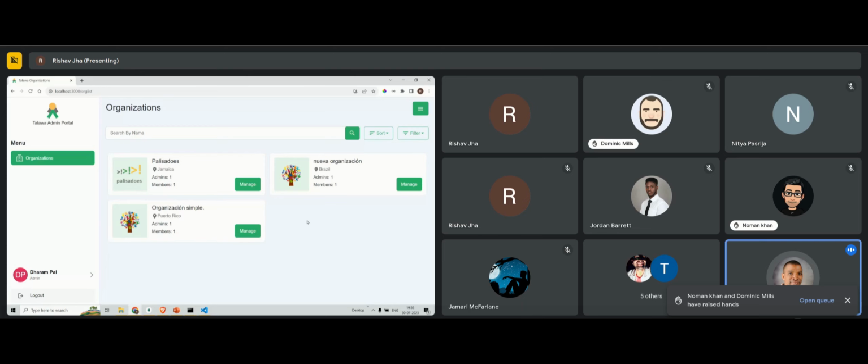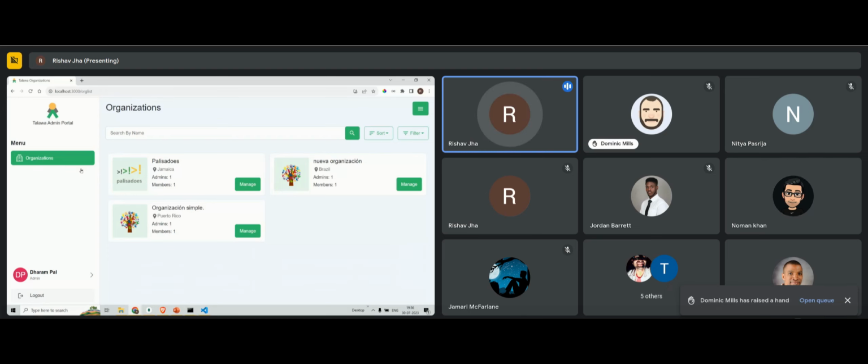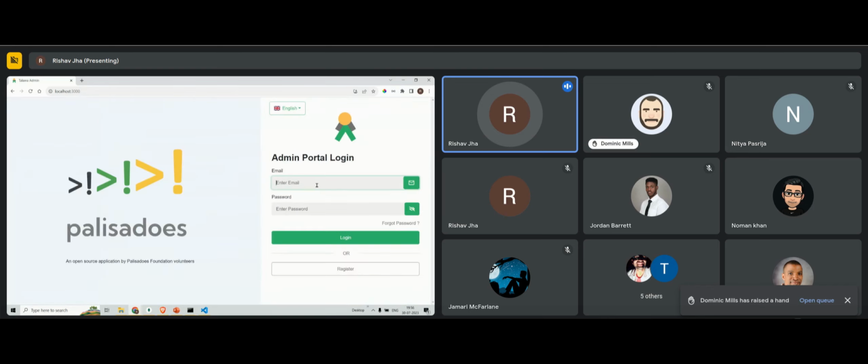All right. Noman, you had some questions. Please go ahead. Is there a way to remove a person from an organization? Like, does the super admin have the rights or permission to remove someone from the organization? Okay, so first of all, I have allotted these organizations to this admin, Dharampal, using MongoDB, because in the super admin panel there is no functionality where we can add an admin to a particular organization.